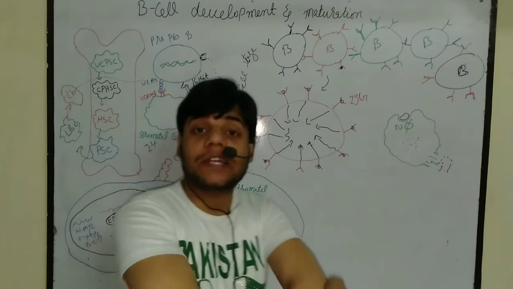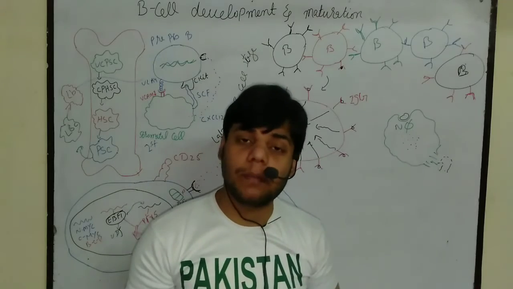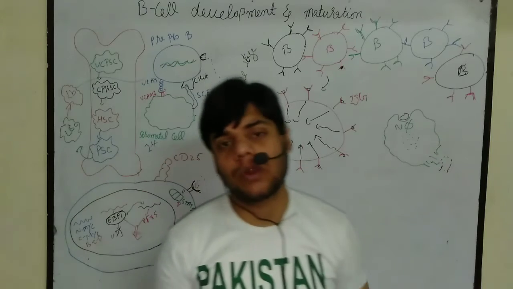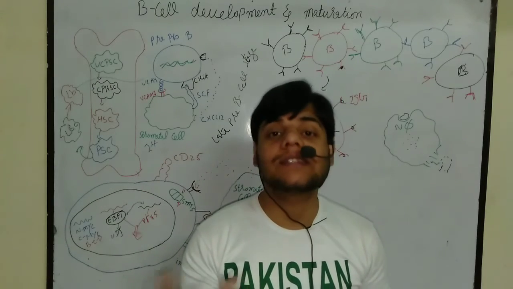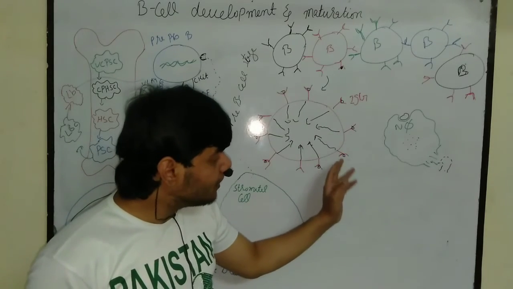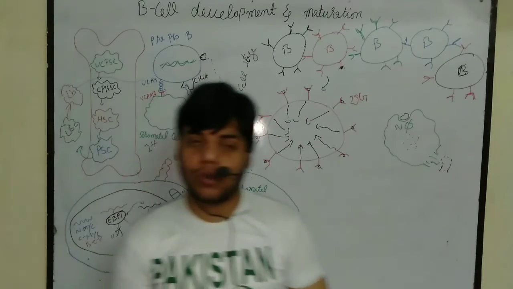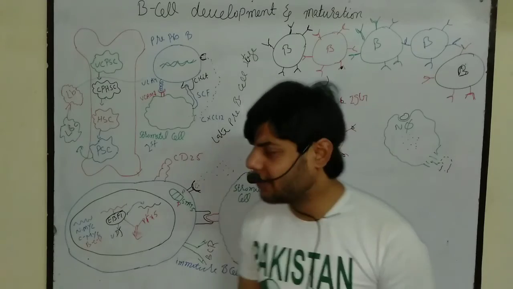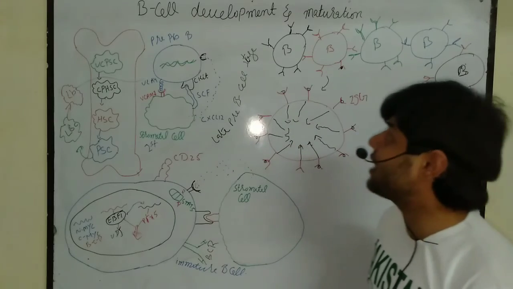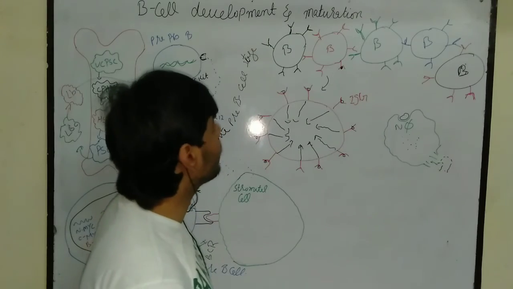If fungal, viral and bacterial infections are all present inside the body, then three or all types of B cells will be selected and matured into plasma cells, and then produce what? Antibody against each type of microbe, or those antibodies from which this antigen was recognized earlier. So this is all about B cell maturation and their differentiation as well as activation. Inshallah, in the next video lecture, I will explain the activation and differentiation of the B cell in detail. I hope you guys get an idea about B cell development and maturation.